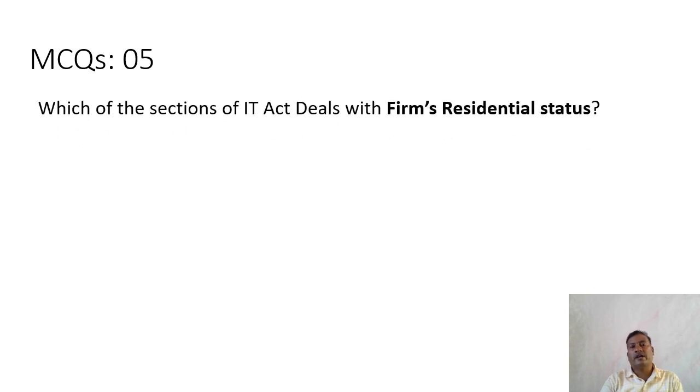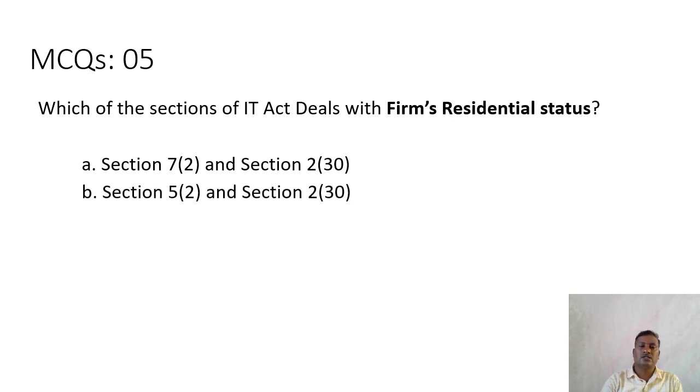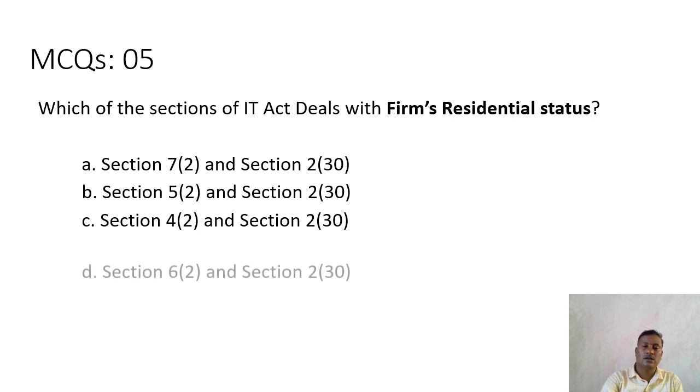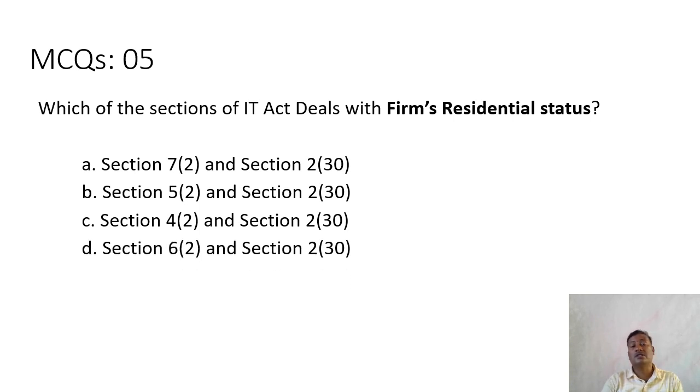Which section of the IT Act deals with a firm's residential status? Section 7(2) and section 2(30), section 5(2) and section 2(30), or section 4(2) and section 2(30), or section 6(2) and section 2(3). The options are very confusing. The right answer is option D. Students, you have to be very particular about the sections. Section 6(2) and section 2(30) deal with the firm's residential status.